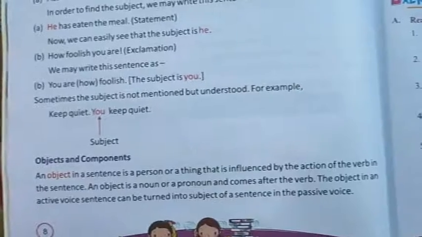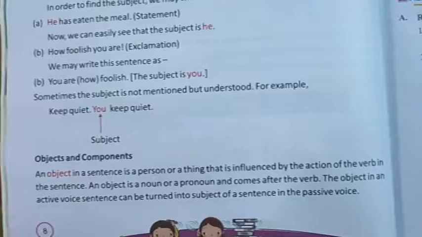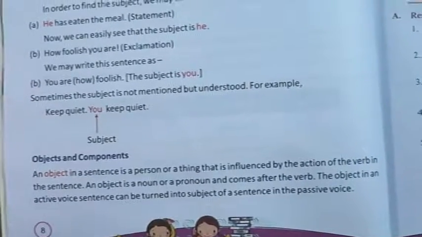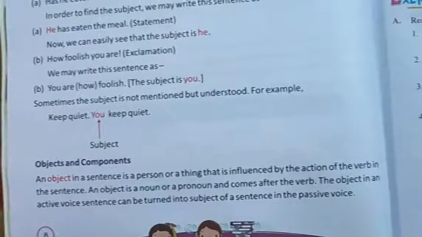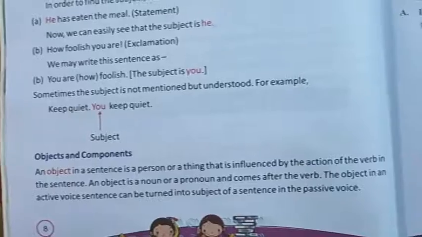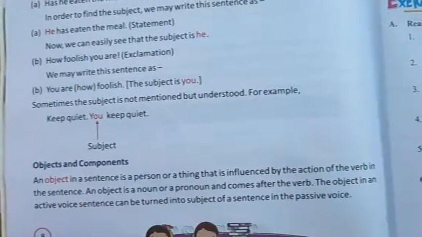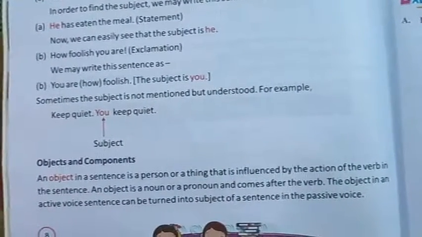The subject is the part about which the entire sentence is. The verb is the action done by the subject. An object is the part on which the verb does its action. Means an object is the part upon which the action is done.